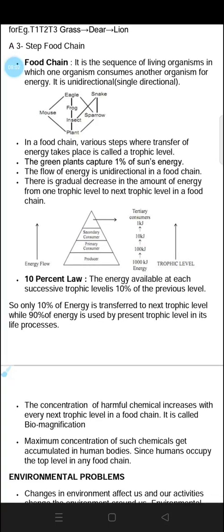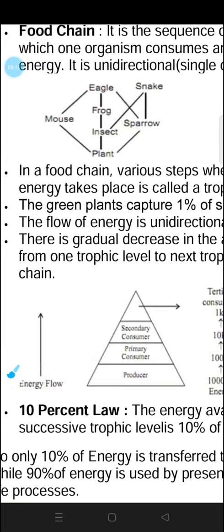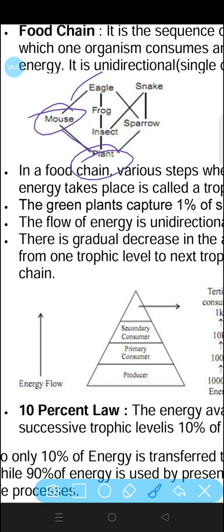Next one is food chain. It is a sequence of living organisms in which one organism consumes another organism for energy. It is unidirectional. If we talk about any food chain, you can have a look at this. Once the mouse could be eaten by eagle, or mouse eats plants. Plant is eaten by mouse. He can eat up the grains.